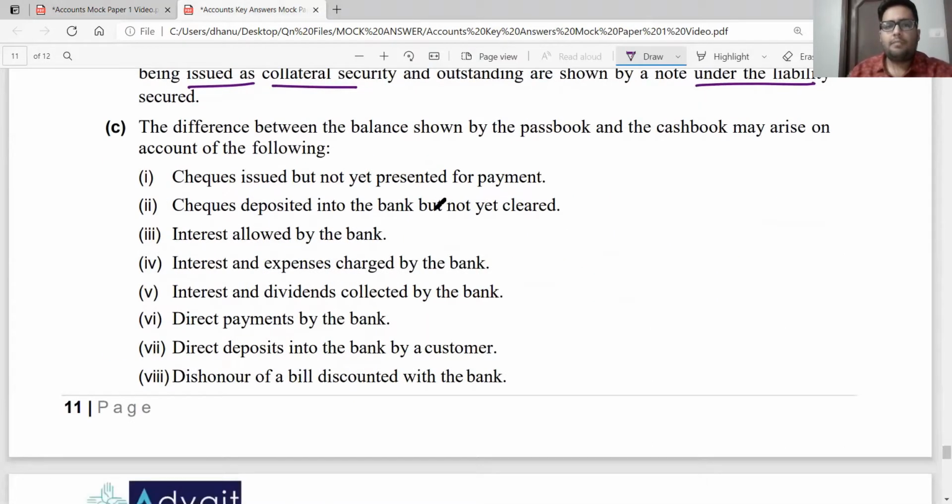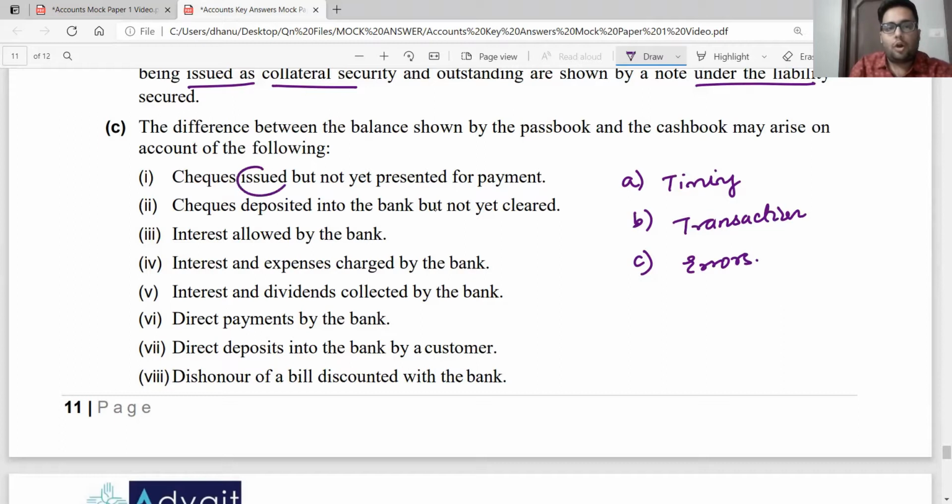The difference between balance shown by the passbook and cash book may arise on account of the following. You could give them that it is arising due to timing differences, transaction differences, and differences due to errors. And then what are the examples?